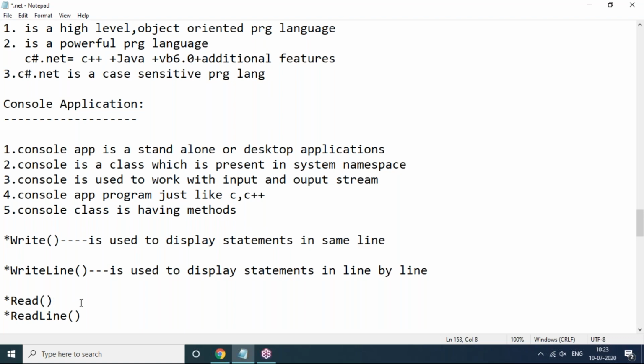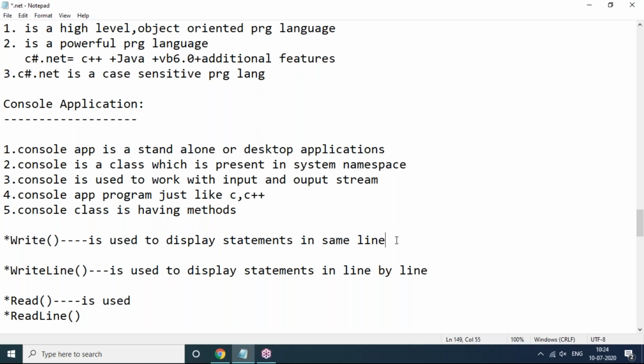I'll show examples, don't worry. Just let me start the practical implementation, and at that time I'll show you examples clearly. The Read method is used to read a single character.